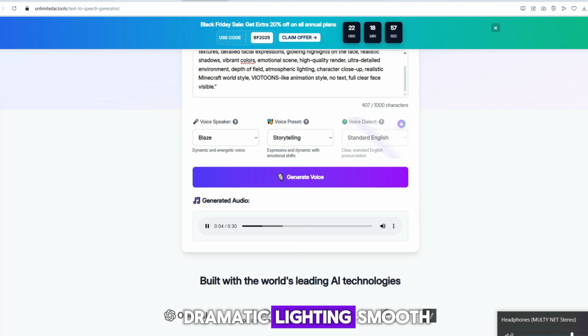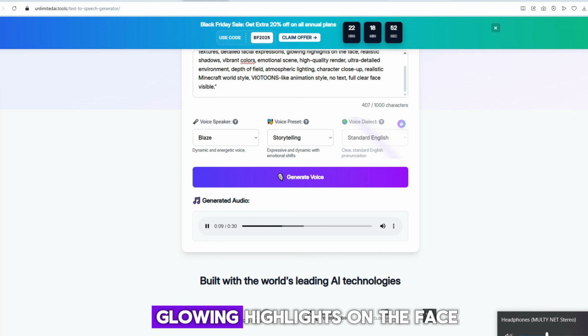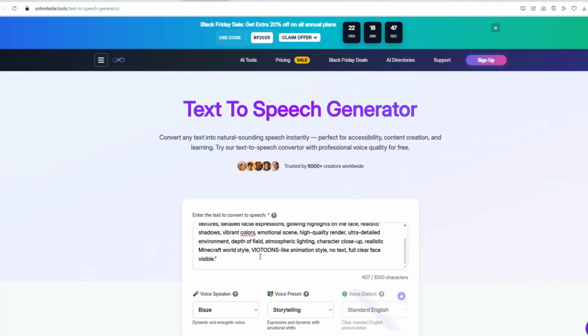Soft, dramatic lighting, smooth, blocky textures, detailed facial expressions, glowing highlights on the face, realistic shadows, vibrant colors.